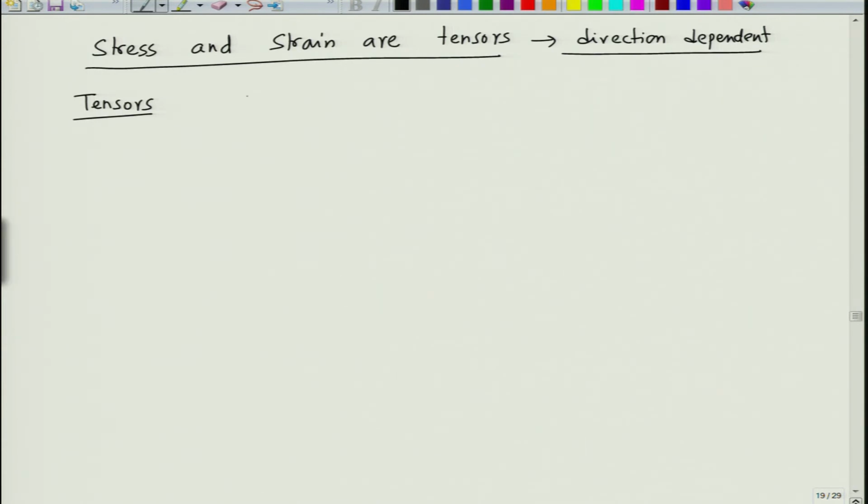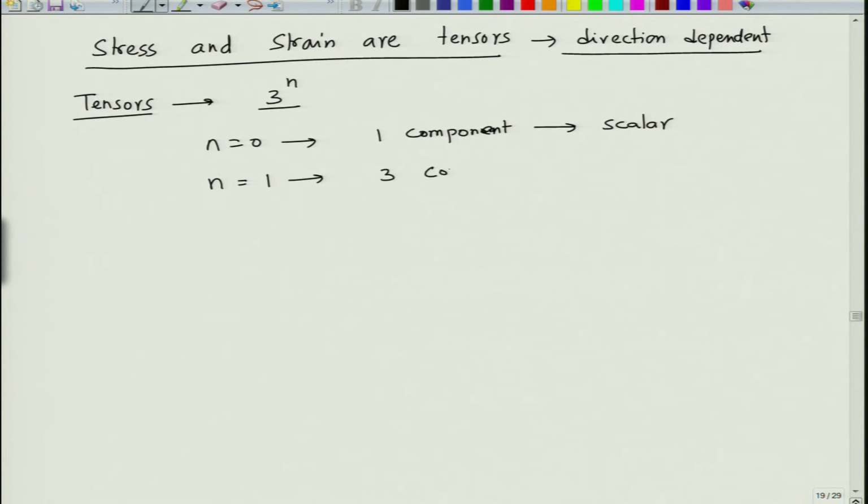So, tensors are defined by this formula: 3 to the power n is the number of components. So, a tensor is basically a matrix. Okay. If n is equal to 0, then the tensor has one component, which means the quantity is a scalar. But when n is equal to 1, it has 3 components, which means the quantity is a vector in nature.